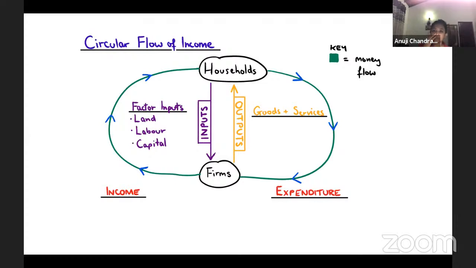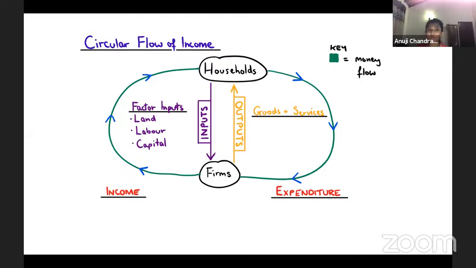So basically what happens is, there are four main agents in the economy. That is the household, the firms, that is the business sector, the government, and the foreign sector. The main two in a simple economy are households and the business sector. So we know households will sell goods and services. We all know that. Households will own resources. We all know that. Household is you and I.